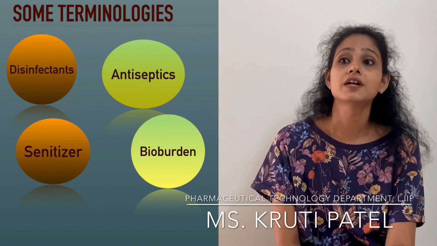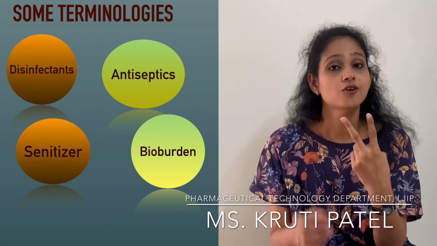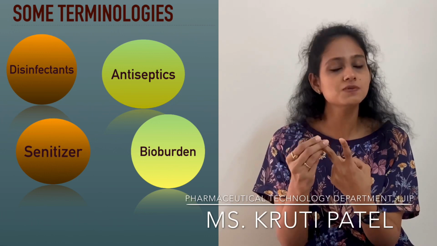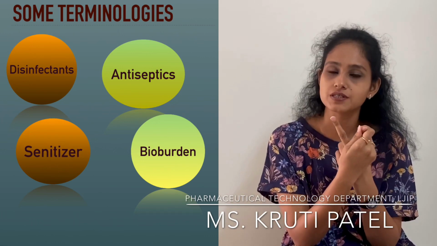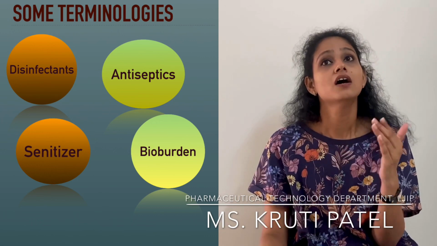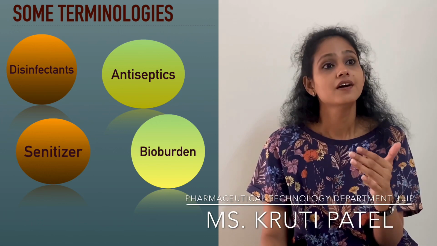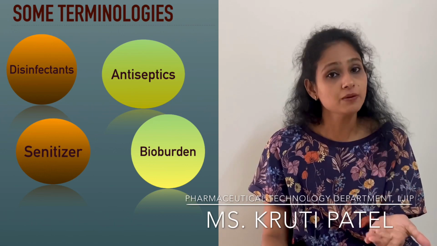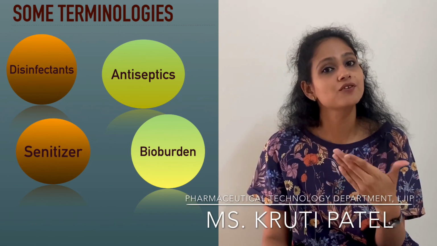Now there are two types of microorganisms. First is viable microorganisms, second is non-viable microorganisms. Viable means which are living, which can grow, which can multiply. They are known as viable microorganisms.